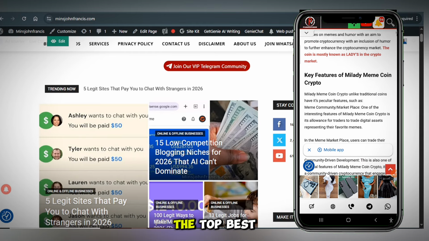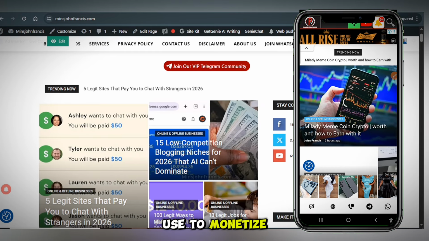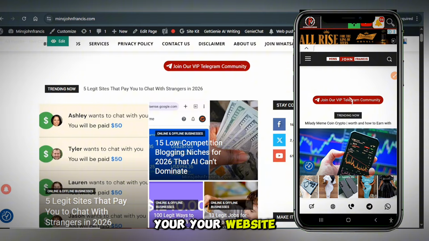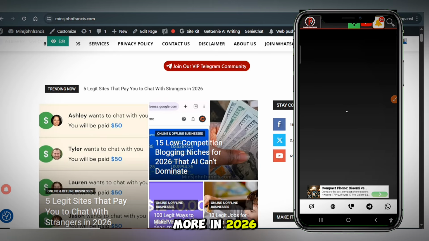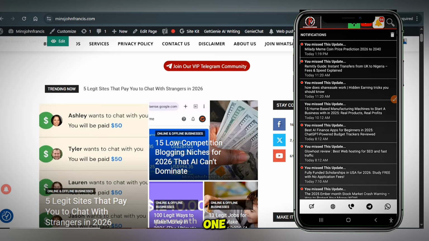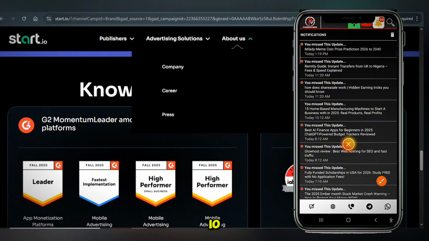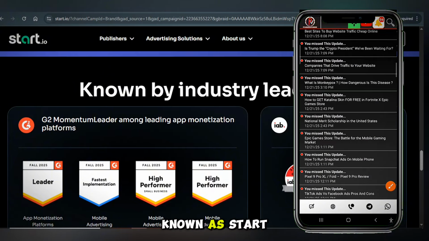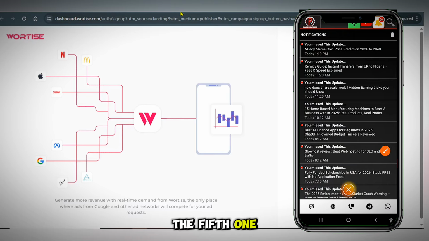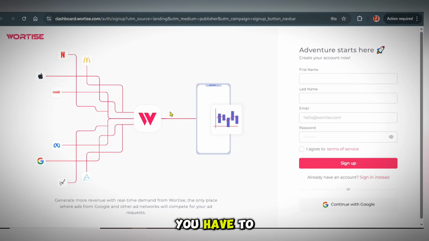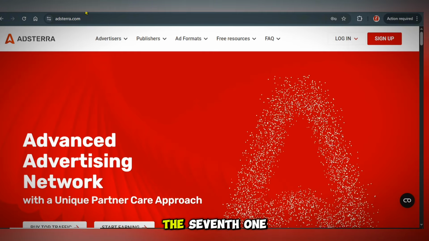So these are the top best ad networks you can use to monetize your app, your game, your website, your Telegram mini apps, and lots more in 2026. The first one we mentioned was Google. The second one is Appnext.com. The third one is Start.io, which was previously known as StartApp. Then the fourth one we have is Unity Ads. The fifth one we have is Wortise, where you have to simply go ahead and sign up, and the sixth one we have is Monetag. The seventh one we have is Astra.